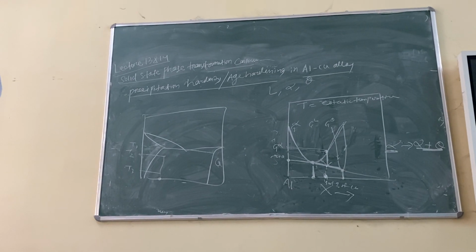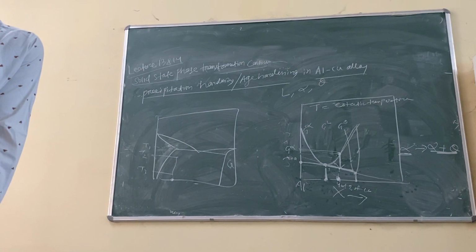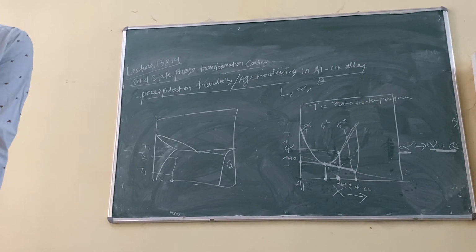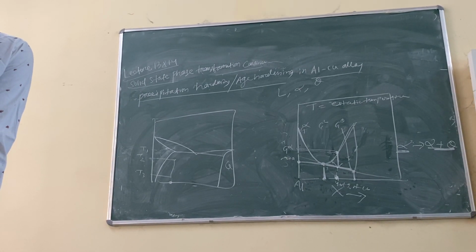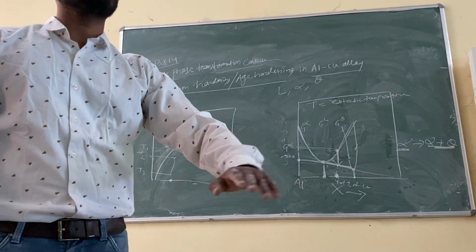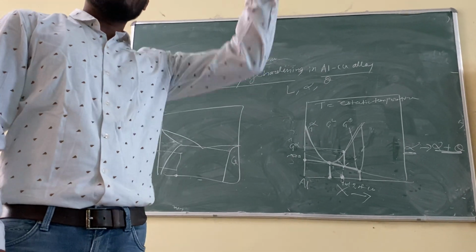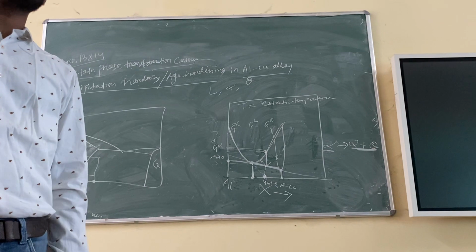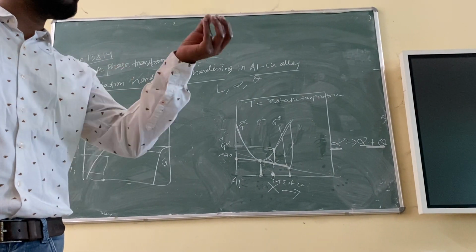T3, very good. T3. You remember the undercooling? Anybody remember the undercooling? In liquid to solid transformation, you remember the undercooling part? Yes, Tm minus T. Right? The more you go below the melting point, the more driving force will be available, and that will give you more nucleation rate. More number of nuclei will form.